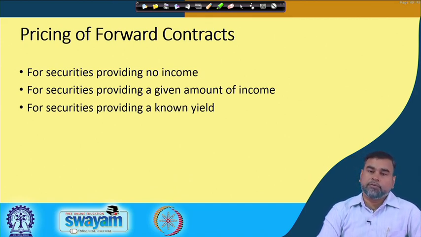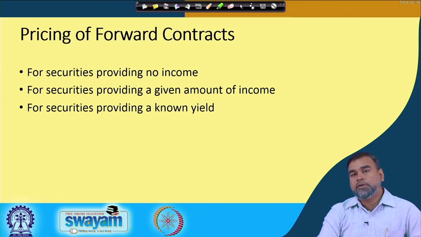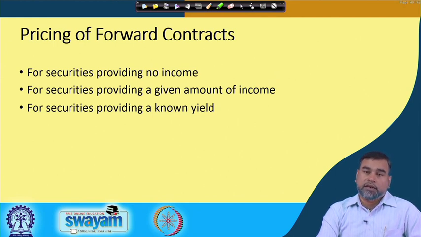There are some assets that provide no income. In between, you do not generate any income out of them. There are some assets that provide a fixed amount of dividend or a fixed amount of return periodically. And there is another kind of asset where the amount is not fixed, but the yield percentage is known, and a percentage of the value will be given to you.